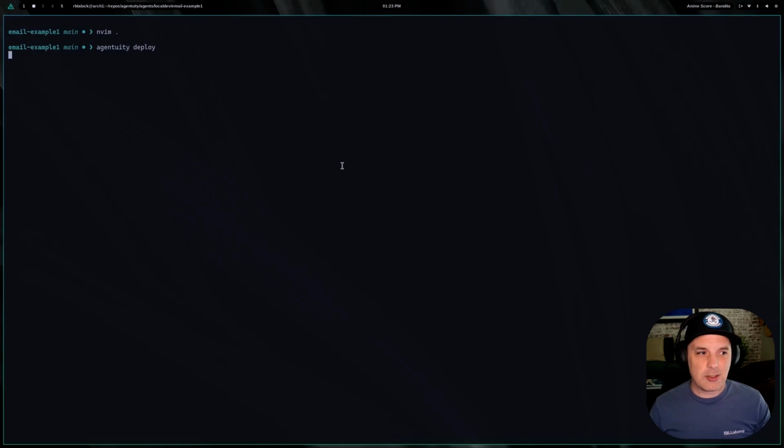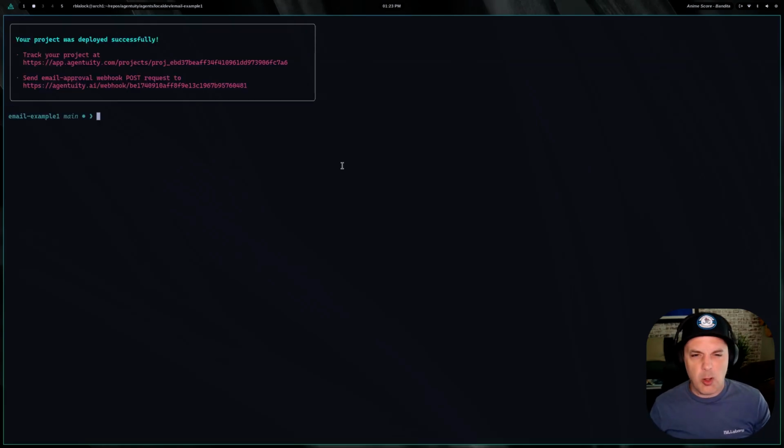So that's how easy it is to hook up an agent and handle it with the same code that you might use to handle some other approval process via a REST API, webhook, or whatever. So hopefully you see how easy it is.